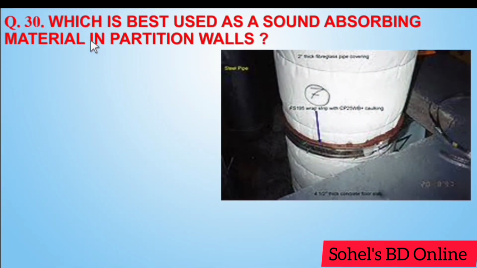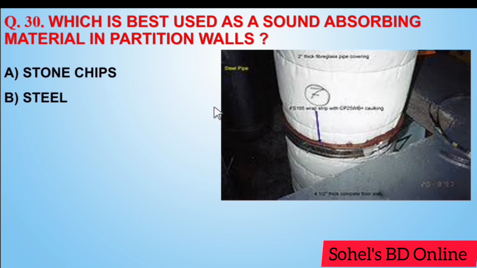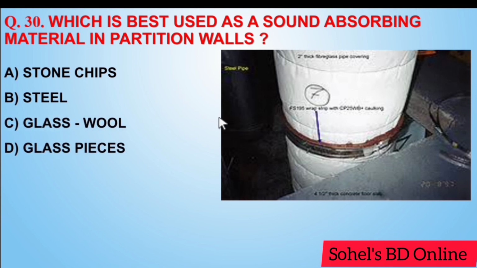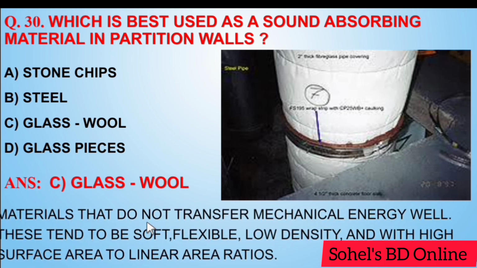Next, which is best used as a sound absorbing material in partition walls? Stone chips, steel, glass wool, glass pieces. Answer C, glass wool. Materials that do not transfer mechanical energy well tend to be soft, flexible, low density and with high surface area to linear area ratios.